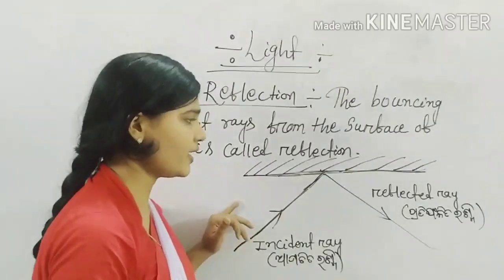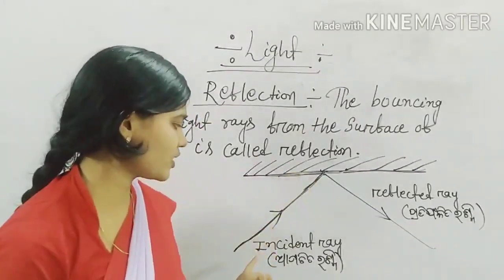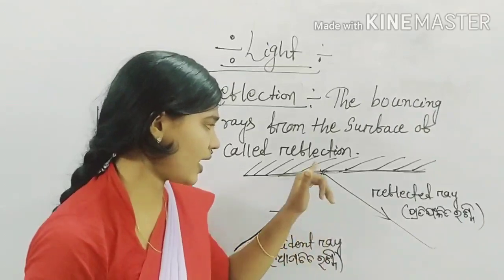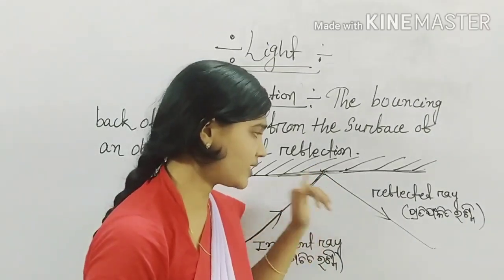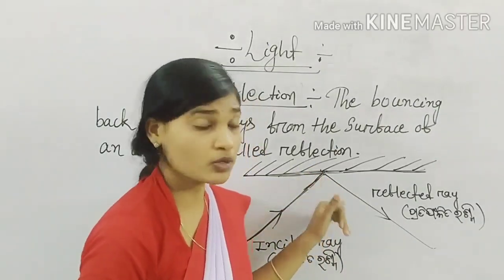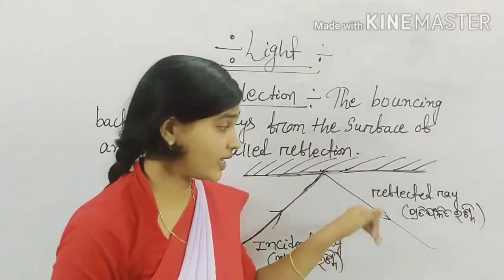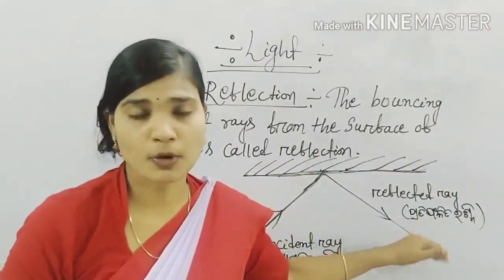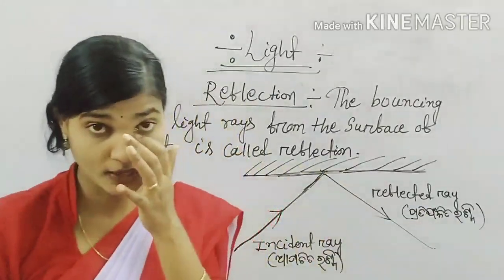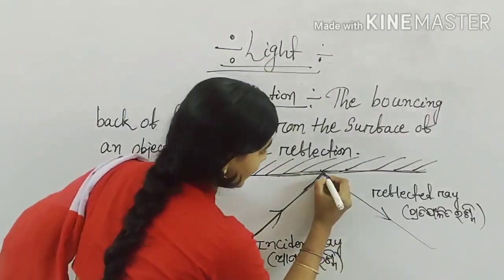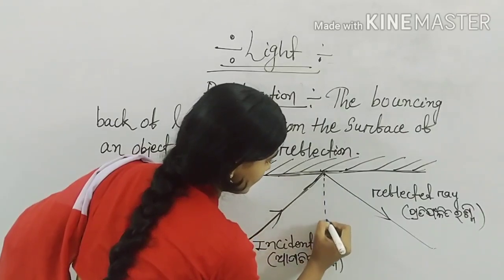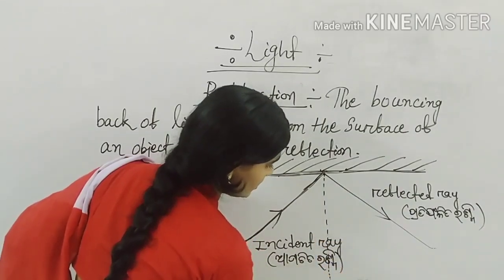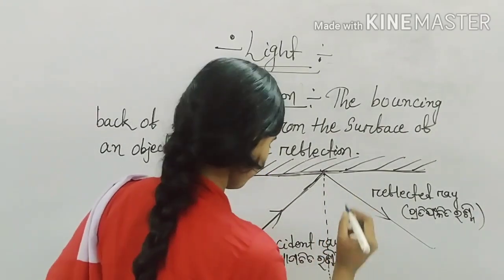So the ray of light which falls on the object is known as incident ray, and the ray of light which gets reflected from the surface of an object is known as reflected ray, or in Odia we say that प्रतिफलित रश्मि.